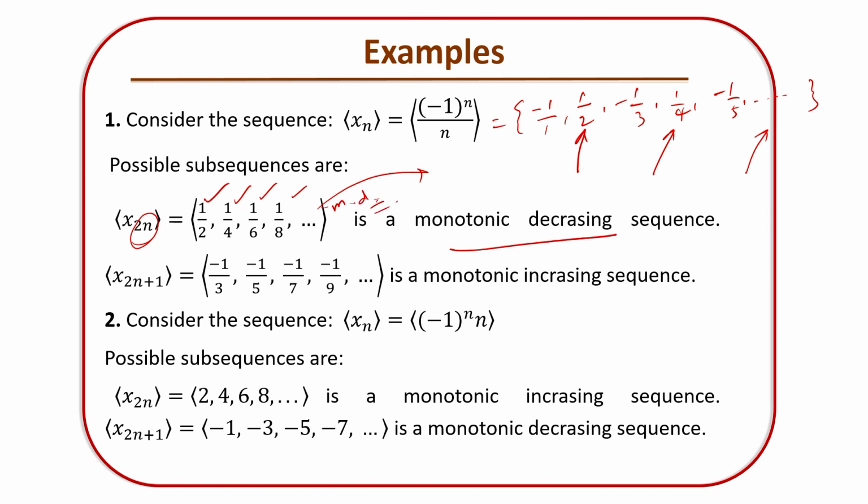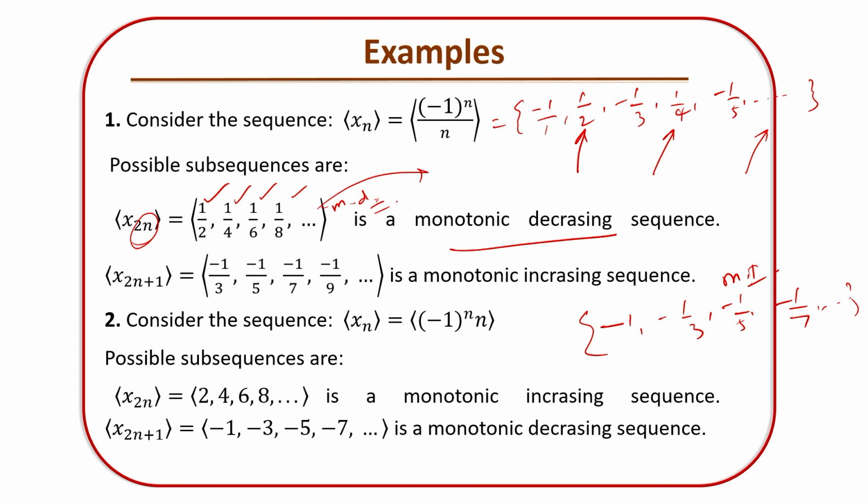Similarly, if we choose the odd index terms of this sequence, that collection makes a subsequence. This is minus 1, minus 1 by 3, minus 1 by 5, minus 1 by 7 and so on. Obviously it is a monotonically increasing sequence, and that is why a sequence may have monotone subsequences.